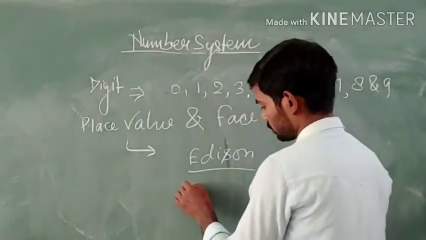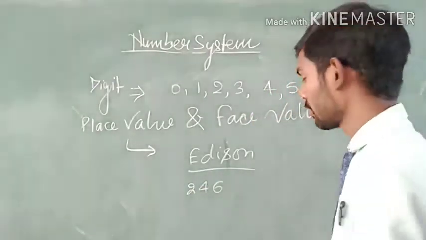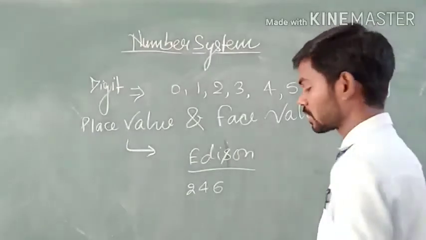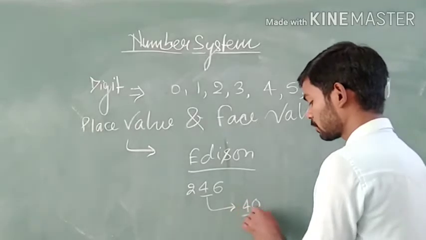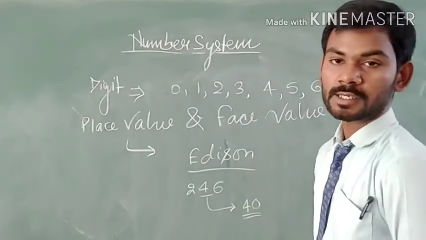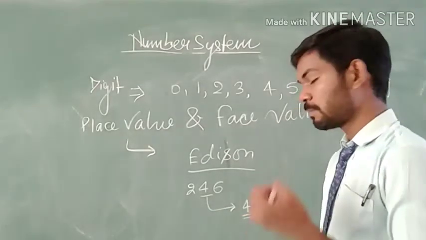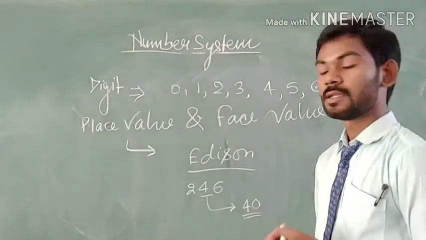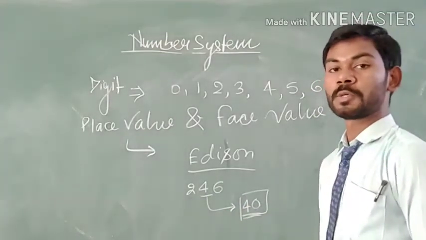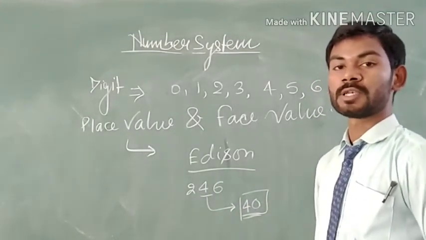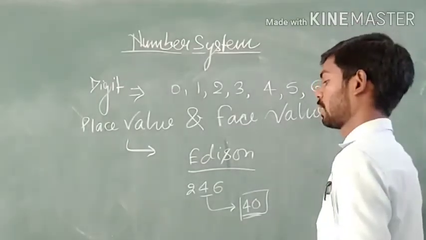If I write the number 246 and we find the place value of the digit 4, then we say that its place value is 40. Since the digit is 4 and its place is tens, its place value is 40. So we define place value as the value of a digit which is defined by its place.